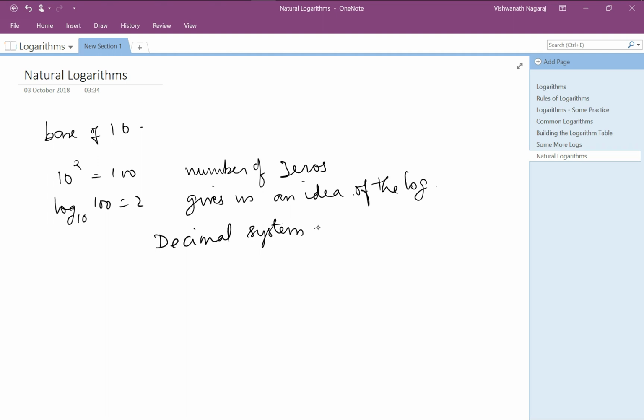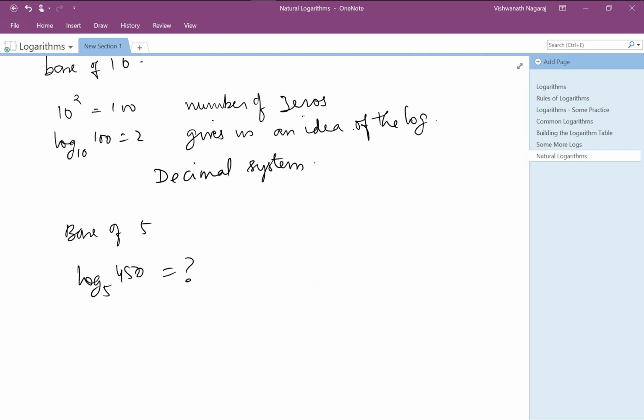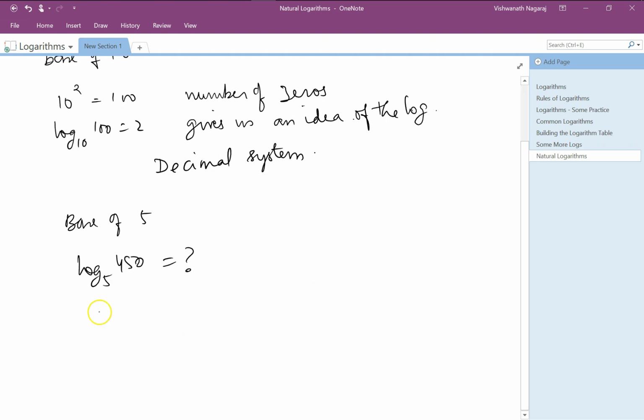That is base of 10. Let's say instead of using base of 10, we are going to use base of 5. So let's say we want to find log 5 of 450 equal to what? Just like we did for log to the base 10, let's do it for this.